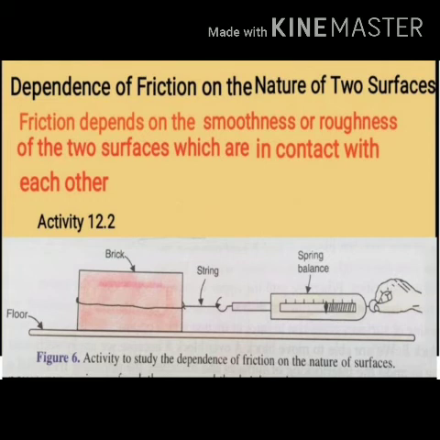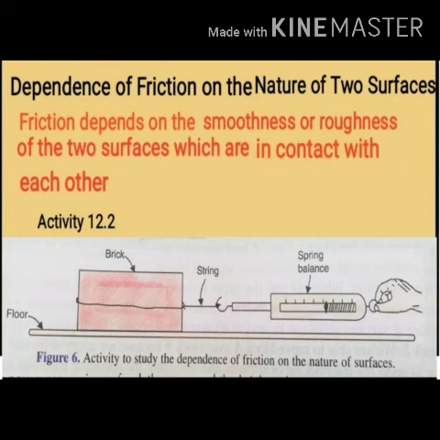You can get it clear by activity 12.2. What you have to do, you have to take a brick and put it on a floor. First tie a string around the brick and hang the hook of your spring balance. I told you about a spring balance. Now try to pull it with the help of a spring balance. Apply some force and pull it, and once the brick starts moving, it will slide. Just note down the reading of the spring balance, how much force you applied, and at how much reading the brick started moving. Okay, now note down the reading.